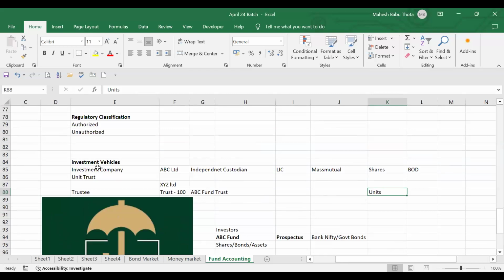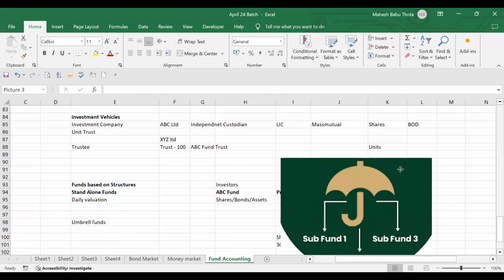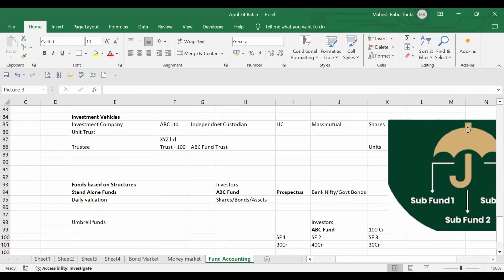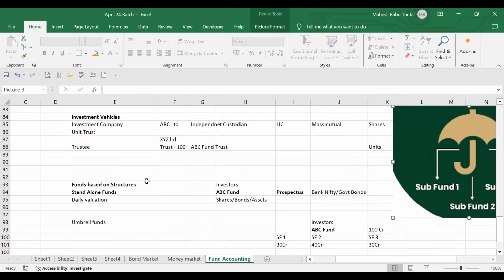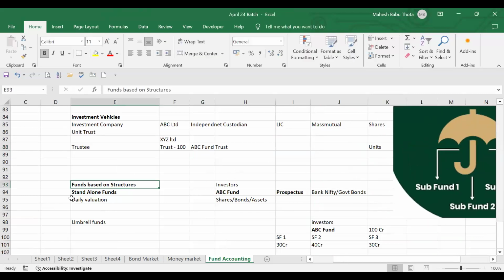And also we discussed the standalone funds, right? Yes, sir. So again, I'll recap the standalone funds because our discussion will continue from the standalone funds, then umbrella funds. So standalone funds means we have an ABC fund and we have investors. ABC fund is going to invest in shares, bonds and assets. Every fund will follow the same structure, right? That is the purpose why we are investing in the ABC fund. So ABC will collect all the money from the investors and they will invest in the shares and bonds and everything. So what's new in these types of funds?